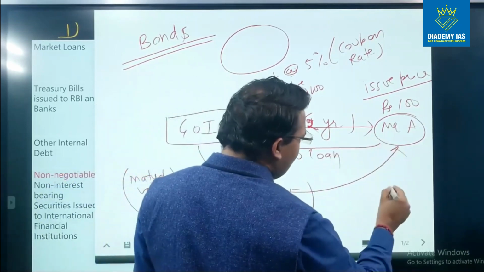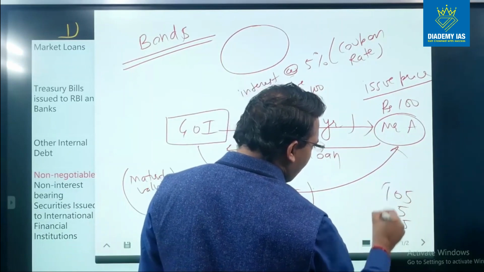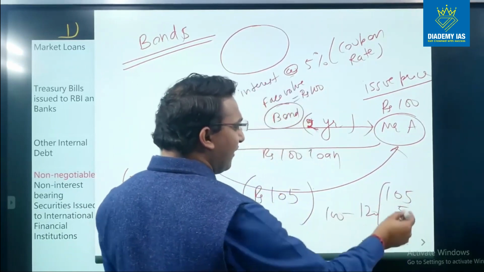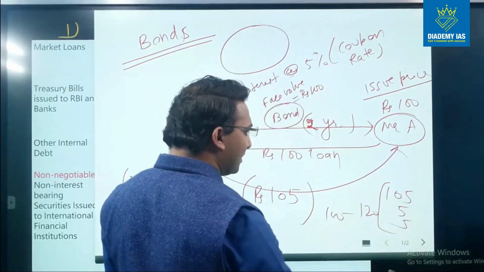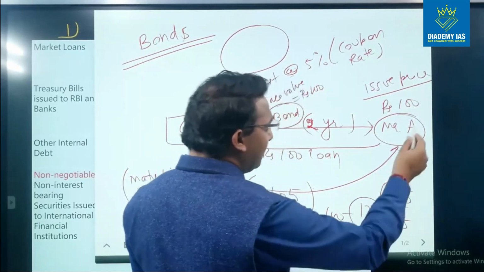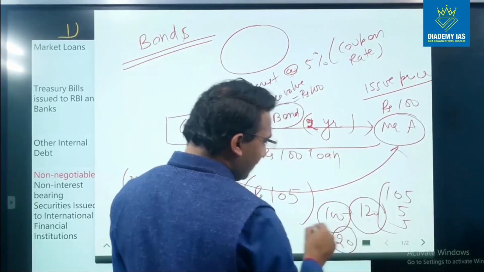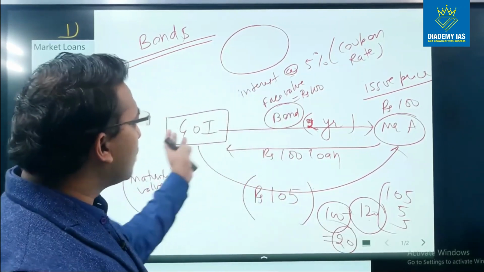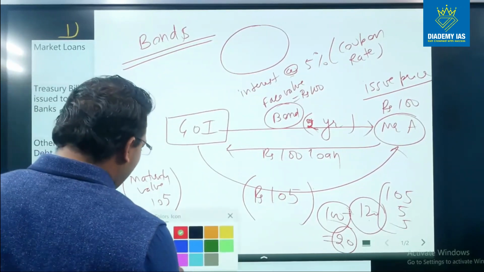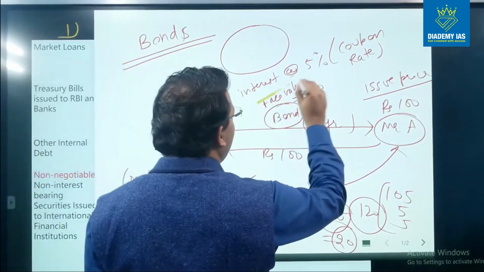So Mr. A's total income becomes 105 plus 5 plus 5, 120, minus 100, right? So 105 is the maturity value, 5 rupees interest for the first year, 5 rupees interest for the second year, that becomes 120. So total 120 is received by Mr. A, and Mr. A paid 100 rupees, that means 20 rupees is the income of Mr. A, right? And this is the cost of the bond for the government, right? So through this discussion, I have basically discussed the concept of face value.